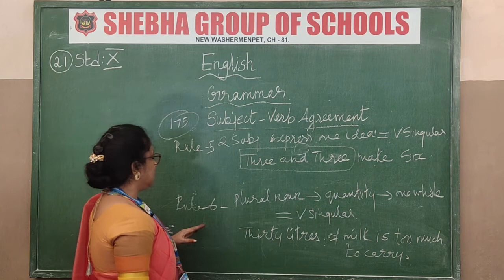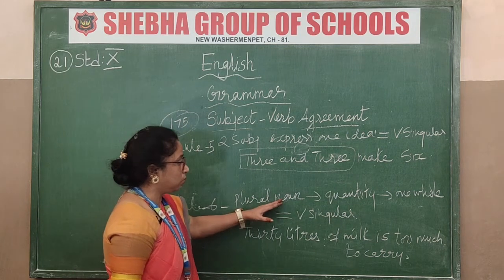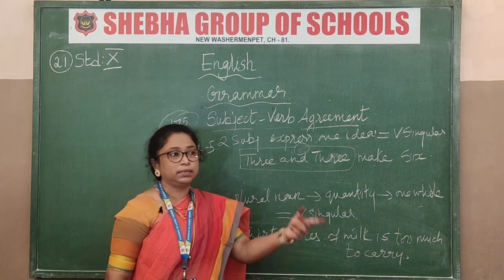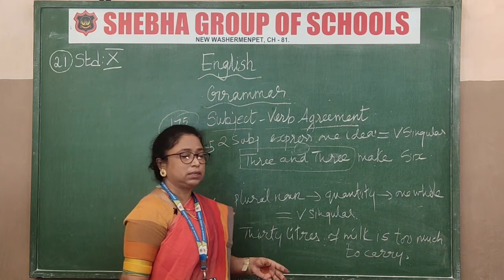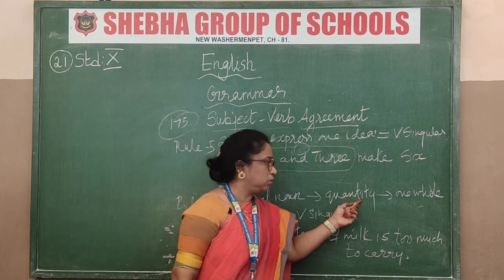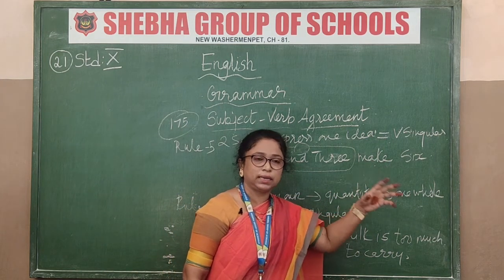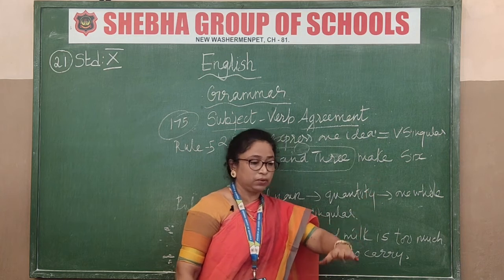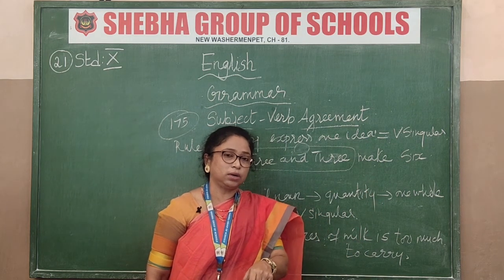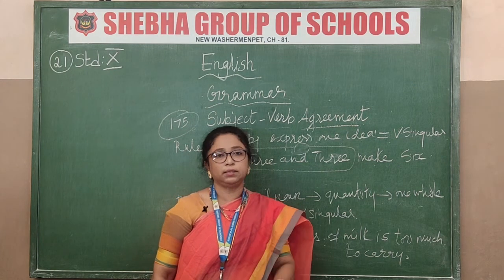The next one is rule number 6. Plural noun. That means what? That is, quantity-wise. Liters, kilos, those kinds of words. Liters or kilos, quantities. Whatever quantity is given to you is taken as one whole. So for example, there is one jug of water. How many liters does it have? It has say 10 liters of water in it.